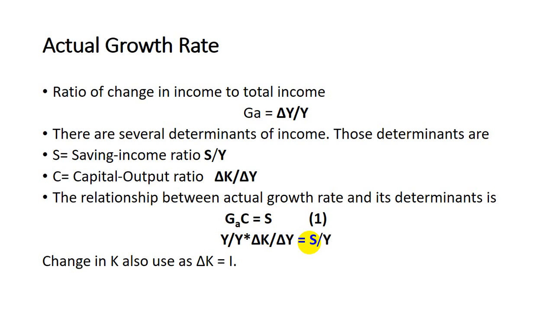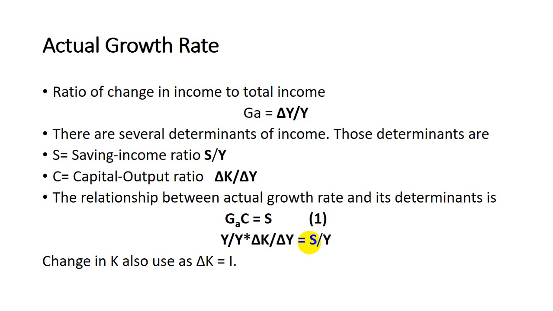Okay, the relation in equation 1 explains that equilibrium will be attained where saving and investment are equal. If we have investment, that means we are investing for the generation of capital, or we are going to increase the capital stock.